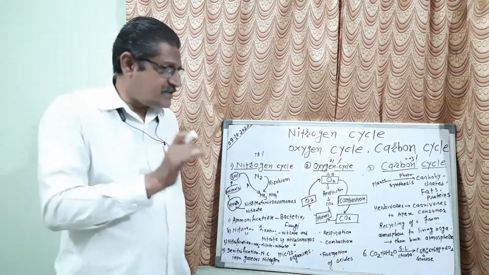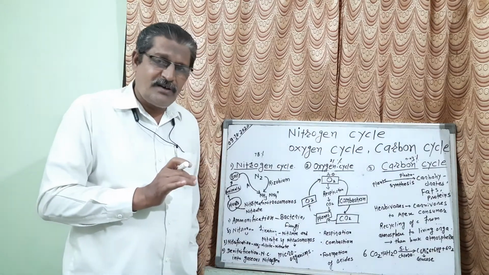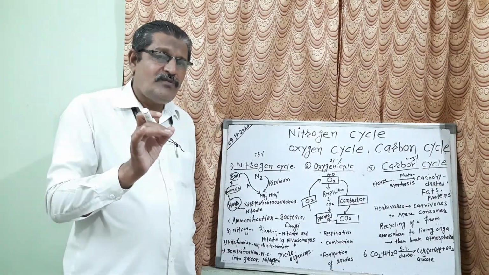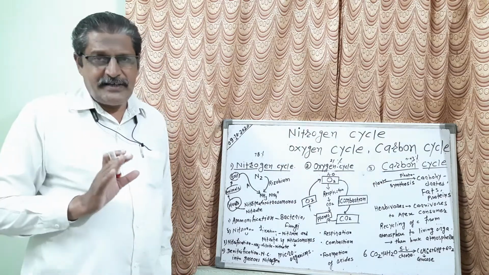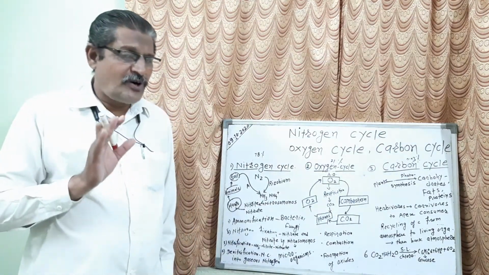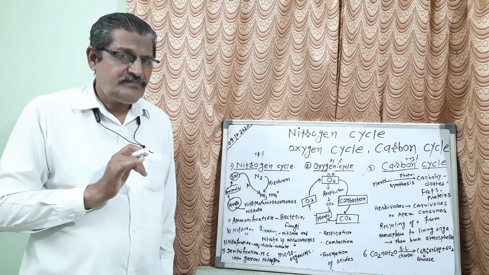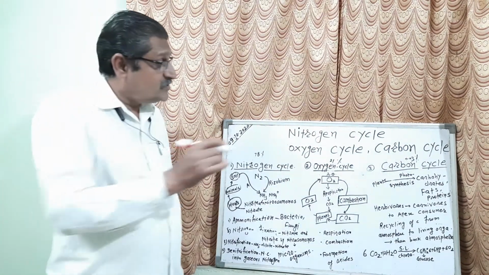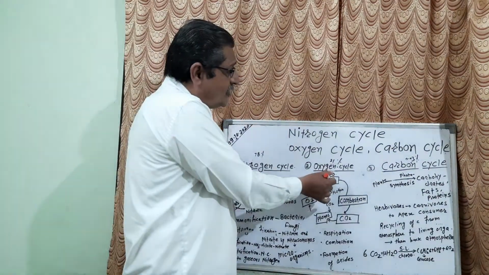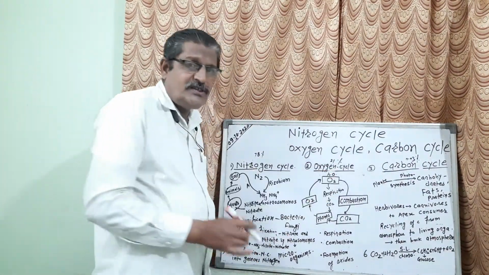Means if you measure it, it will be 18%, it will be 19%. So for that, what will you do? You will plant more and more trees, so that you get a higher percentage of oxygen in the atmosphere.